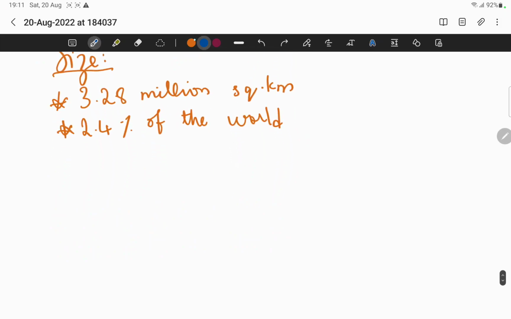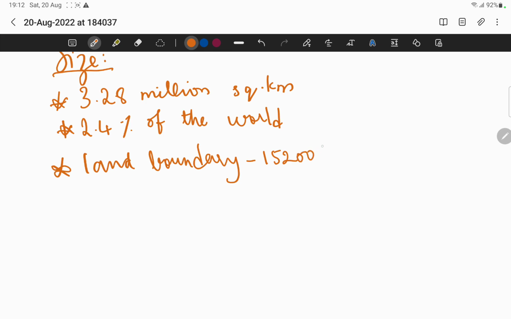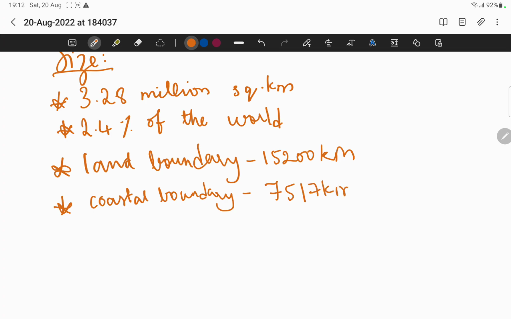So the land boundary of India is 15,200 kilometers, whereas the coastal boundary, which is the boundary surrounded by water, is 7,517 kilometers.